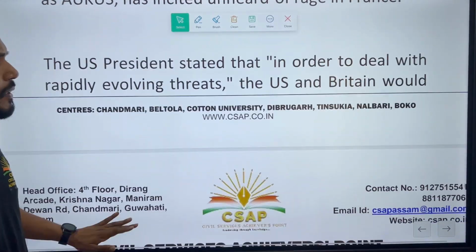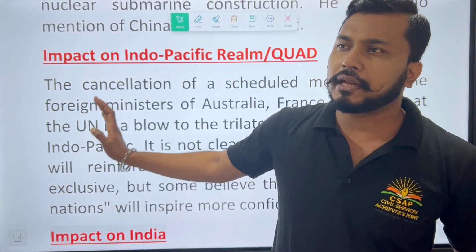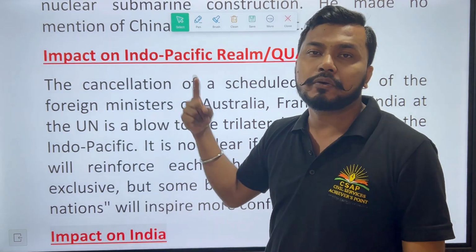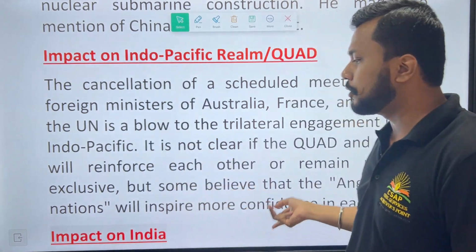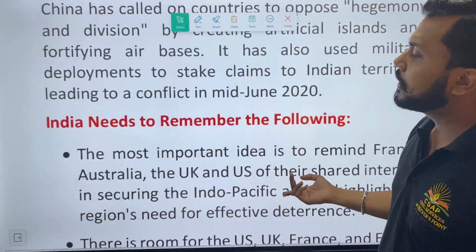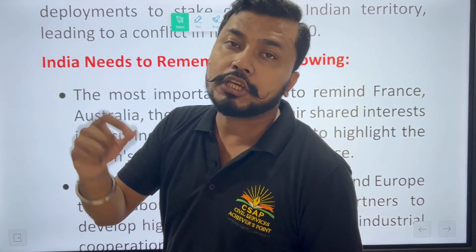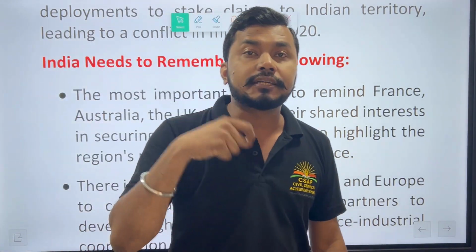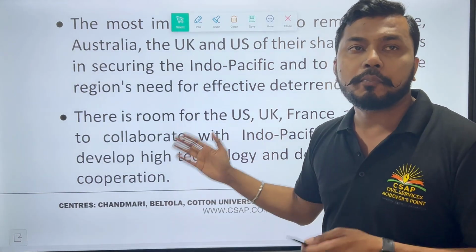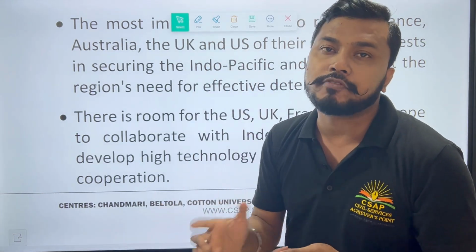Okay, so here mainly we have to say what is the importance of this AUKUS in the Indo-Pacific. How will it counter the activities that have been done by the respective Quad? What Quad is doing, what AUKUS is doing, we have to discuss its relevance a little. Then what will be the impact of AUKUS on India, you have to say that. You also need to remember how countries like US, UK and Australia are important in the context of India. It will be more and more important for you to follow the steps needed with respect to AUKUS.